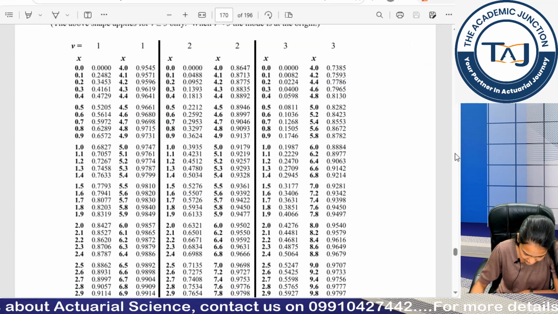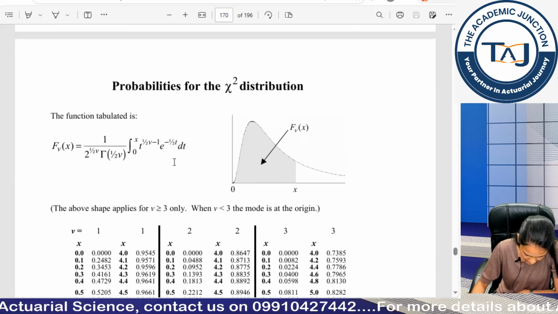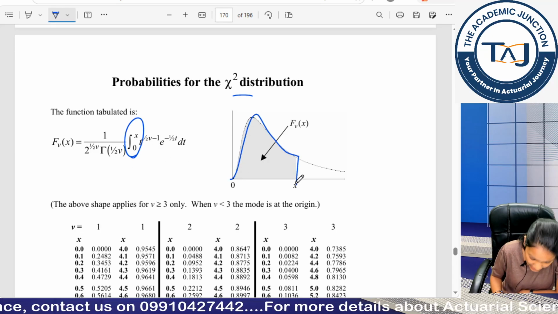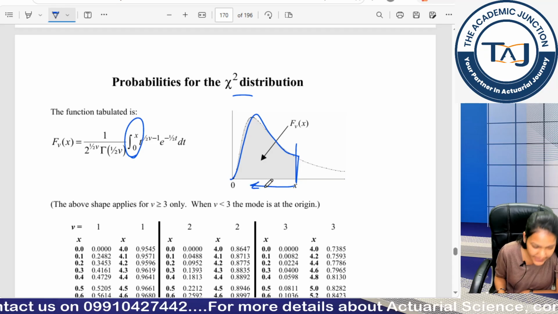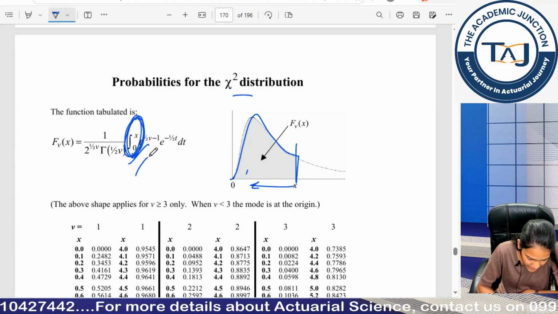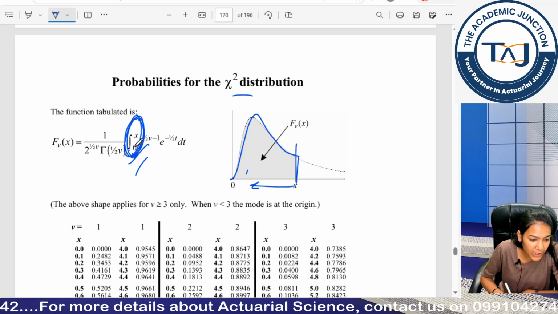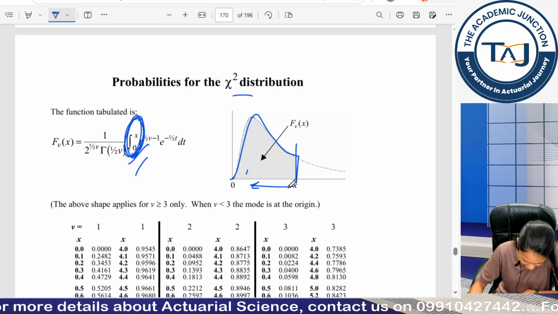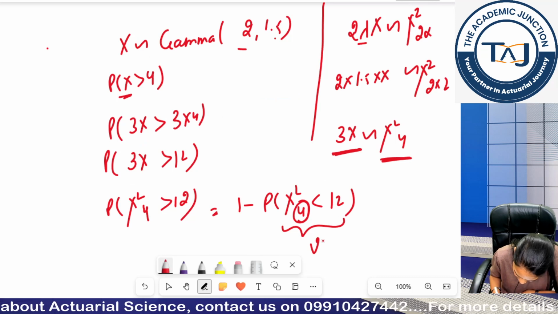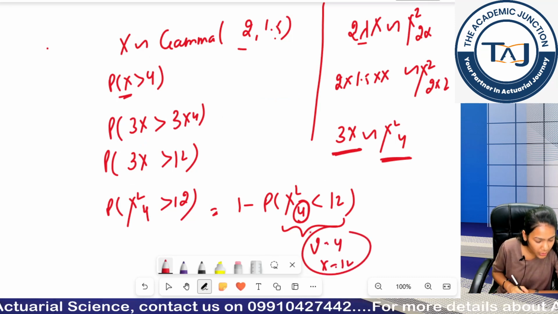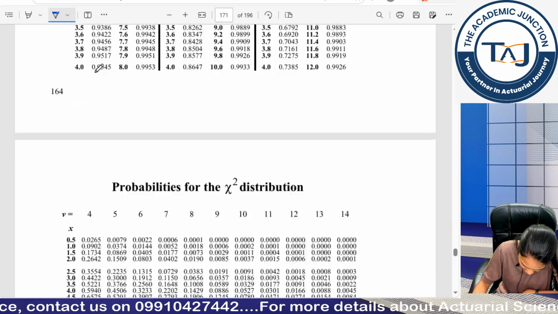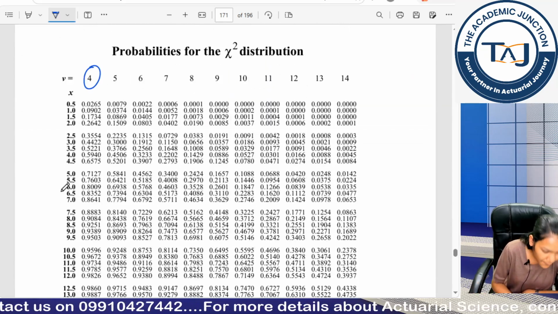So let's check the chi-square values. Since I said you can check in the limits or you can check in the shaded graph. Now the shaded graph is in the less than portion, that is I want the probability values of this only, or I can say my integration is from 0 to x. It means I am talking about the less than values, right? So I have to check for nu equal to 4 and x equal to 12. These pages are for nu equal to 3, so I don't have to do anything from this page. I will come to this fourth page.